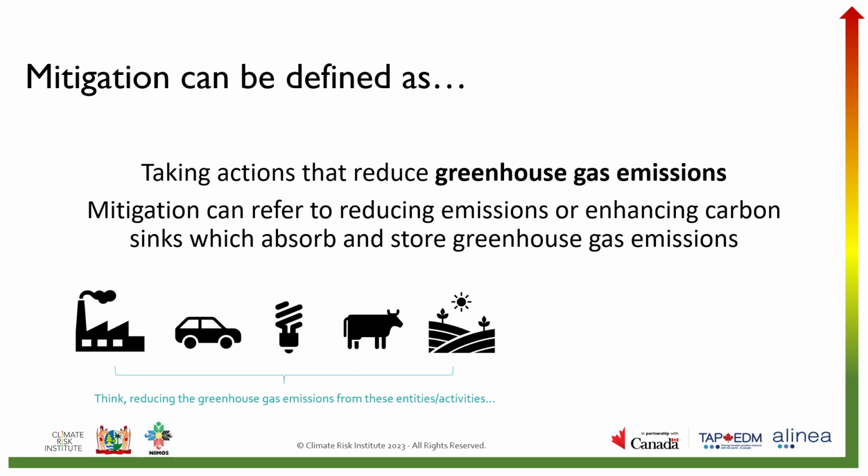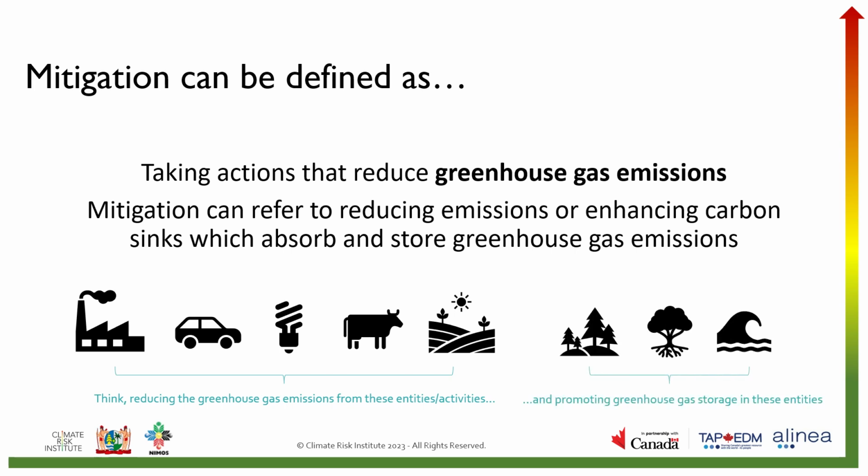Mitigation can also refer to enhancing carbon sinks, which absorb and store greenhouse gas emissions. I've put examples of carbon sinks on the bottom right. So this could involve promoting greenhouse gas sequestration or absorption through forests, trees, soil, and oceans.